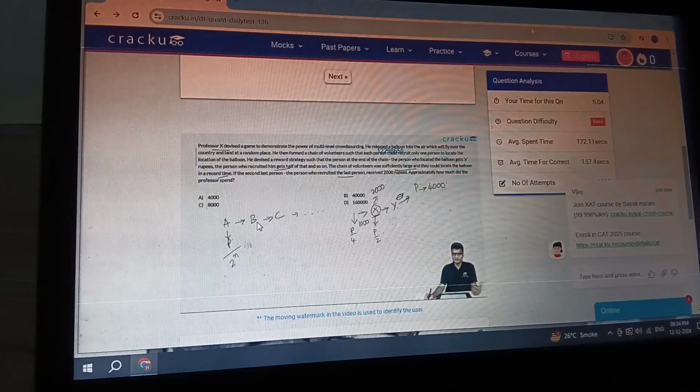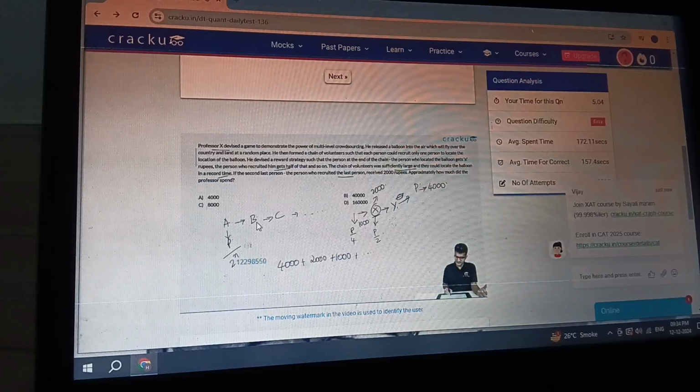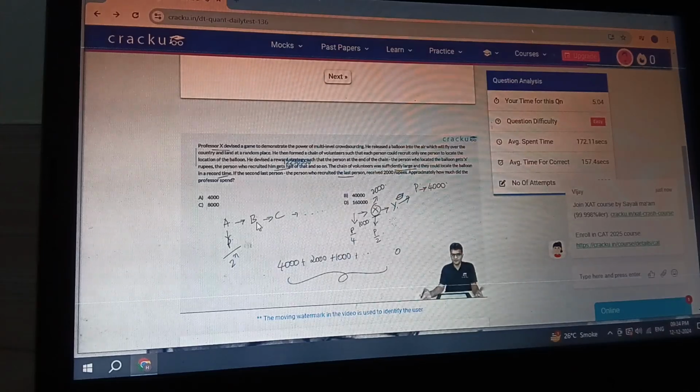So the total amount of money that was spent by the professor is 4,000 plus 2,000 plus 1,000 plus ... And this is a very large number of terms, so the terms will eventually become very small, and come close to 0. This is probably an infinite geometric progression. We are essentially asked to approximate this value. So you should know the sum of an infinite geometric progression.